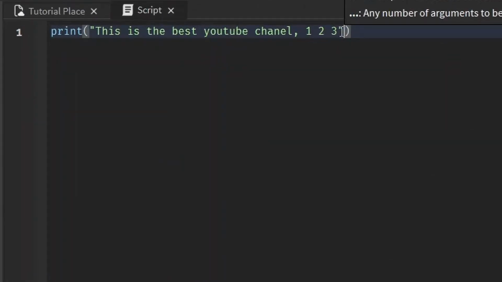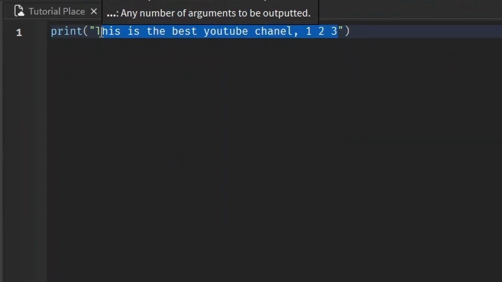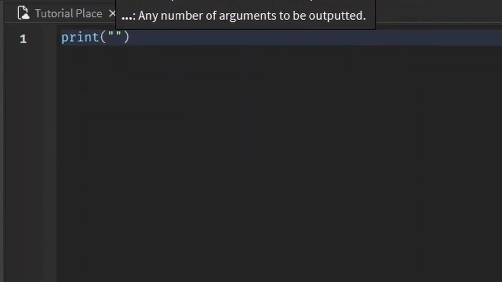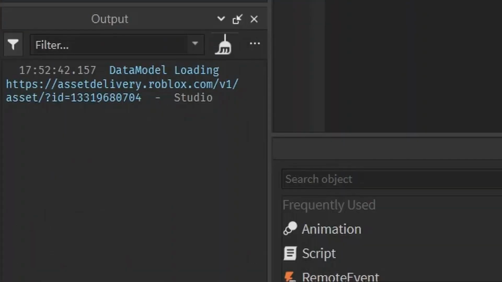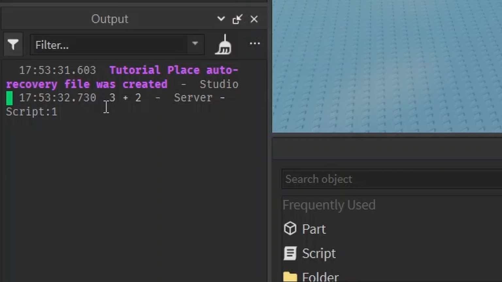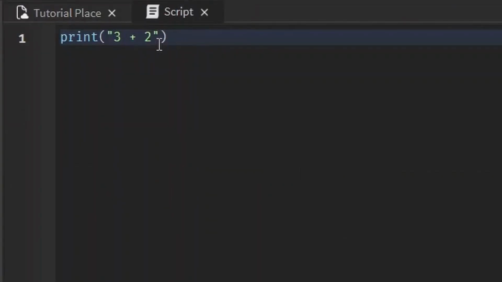So back to our script where I told you anything inside the quotation marks will be printed out in the output. So let's do 3 plus 2 and see what happens. It prints literally 3 plus 2, exactly what we wrote in the script.